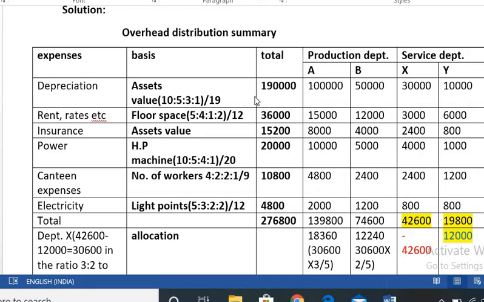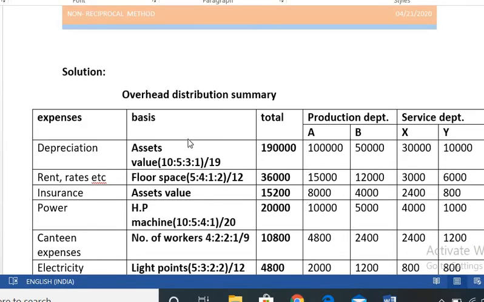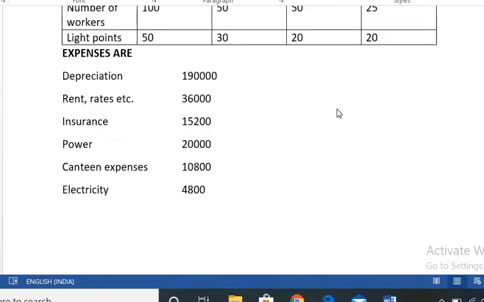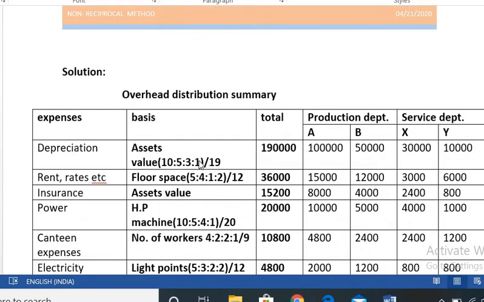Depreciation does not relate only to the production departments or only to the service departments, so it can be distributed to all four. Which basis do we use? Assets value. So depreciation is on the basis of assets value. How much is the assets value? 10, 5, 3, 1. So the ratio is 10:5:3:1, and the total is 19. The 1,90,000 can be distributed in the ratio 10:5:3:1.